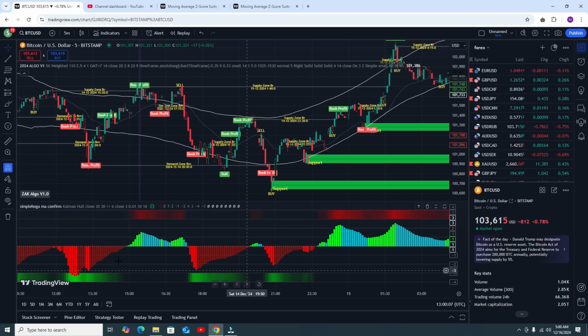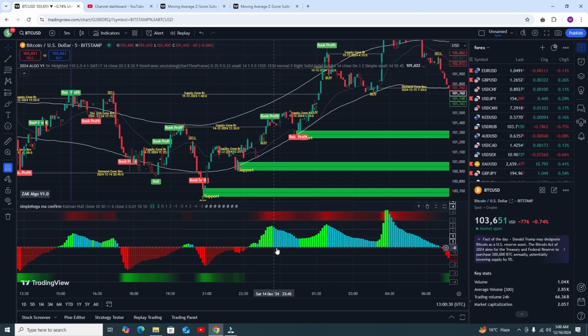Why I'm using this indicator with Algo V1: because like this one here, you can see the buy signal, you got the buy signal, but here this is the confirmation that you do not need to go for the buy trade. Okay, let me give you more examples.